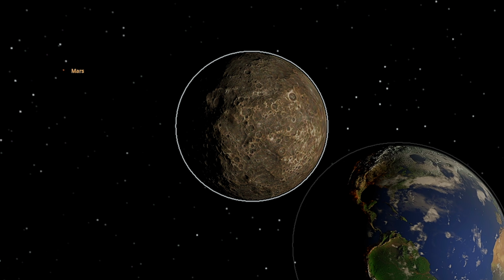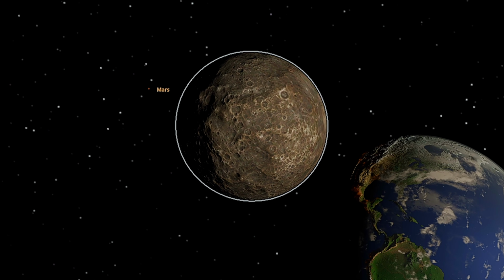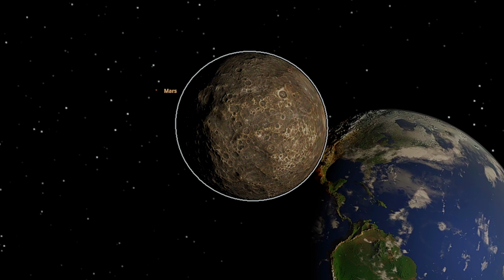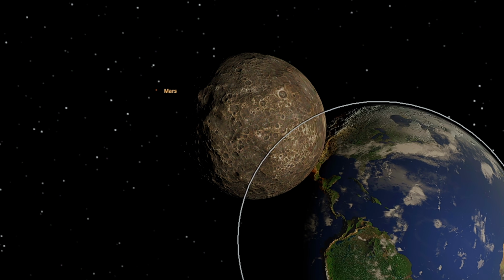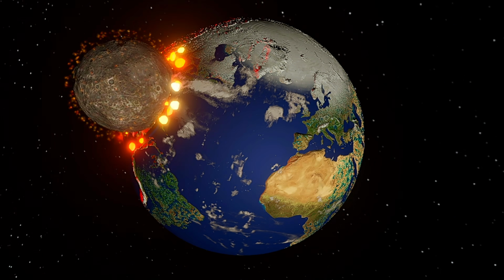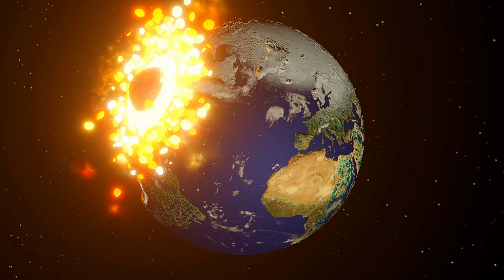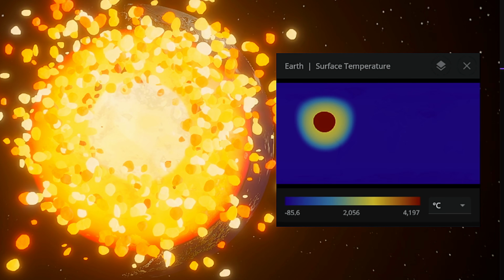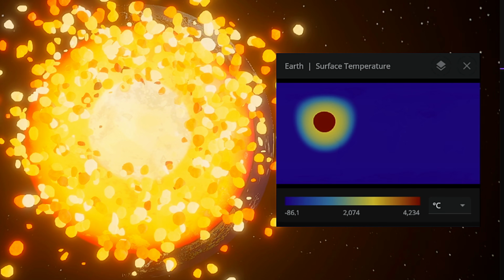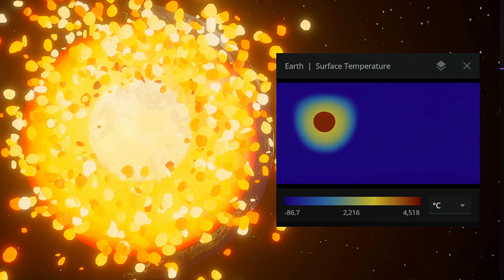In this simulation, Mercury approaches Earth with an initial impact velocity of about 3.51 kilometers per second. The collision releases an astonishing 2.03 nonillion joules of energy. Temperatures at the impact site immediately soar to around 4,500 degrees Celsius.